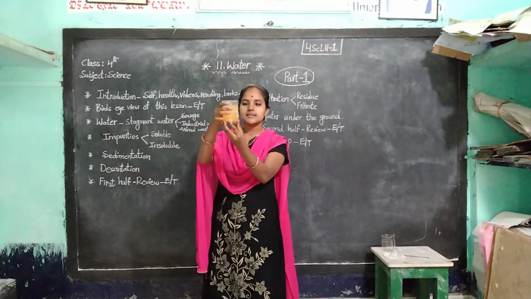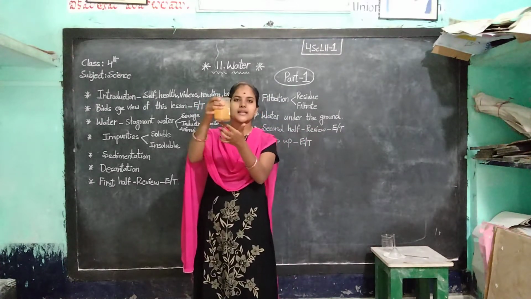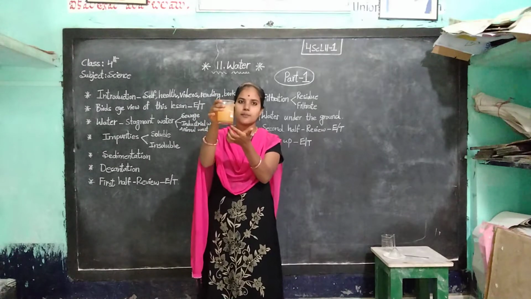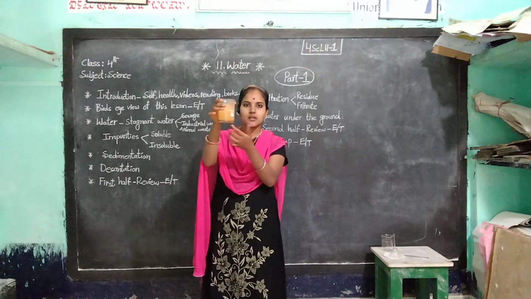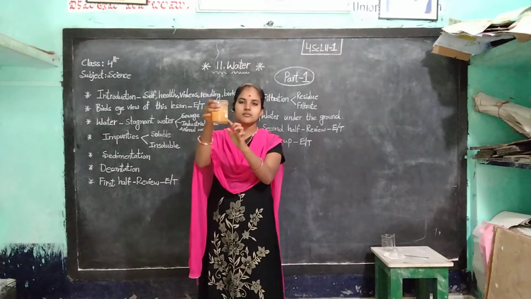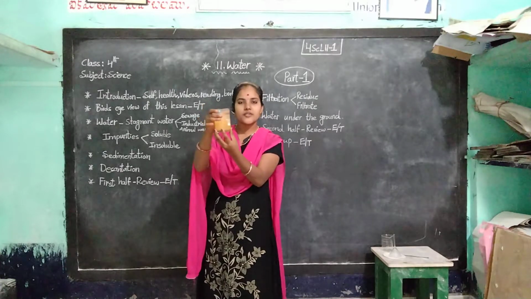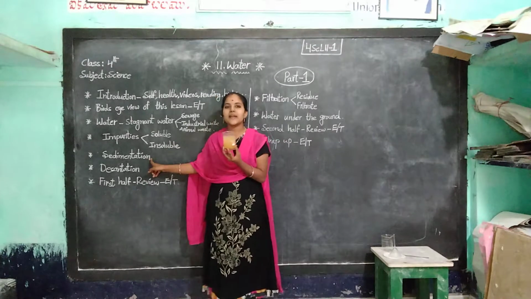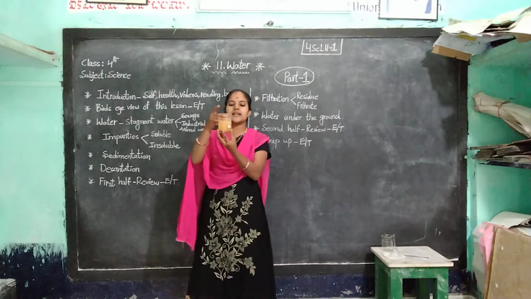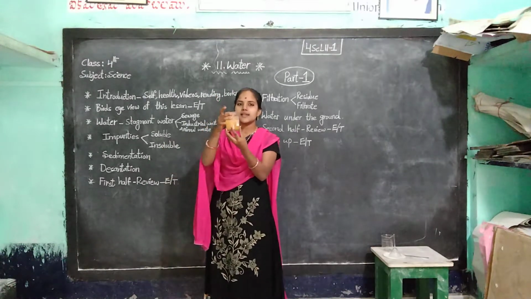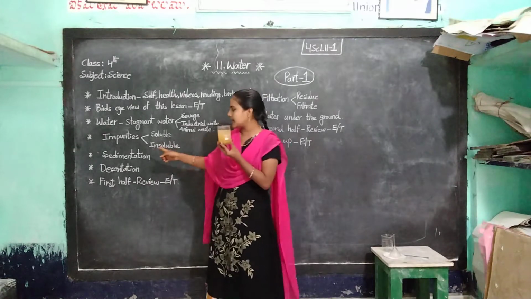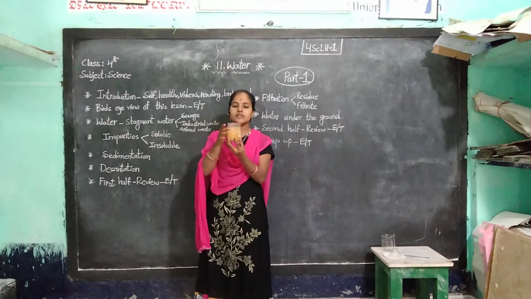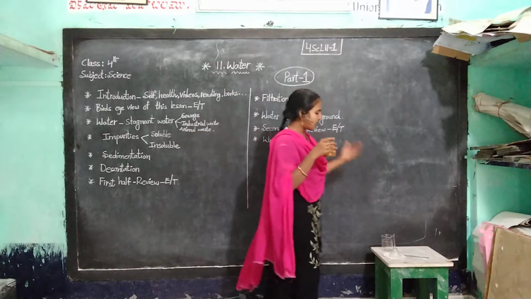Here the mud particles remain at the bottom of the flask. Above, there is clear water. Which method is this? Very good. This is sedimentation. The mud particles remain at the bottom and there is clear water. And if this water is poured into another beaker,